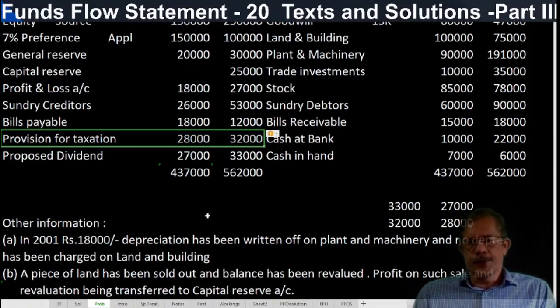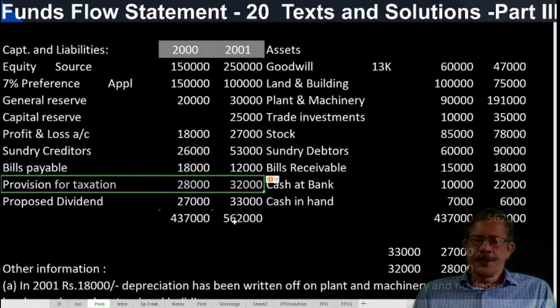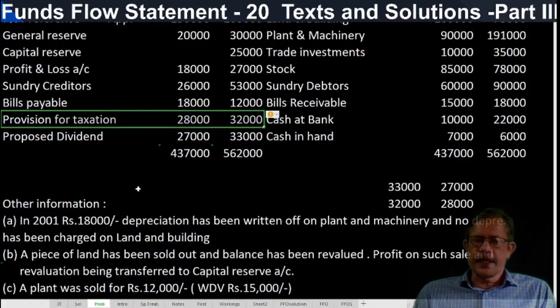Then we have to prepare a schedule of changes in working capital. If it is taken into the schedule of changes in working capital, then nothing is to be done in the funds flow statement or while preparing adjusted P&L. Okay, we can prepare the schedule of changes in working capital first and then come to the non-current items directly.